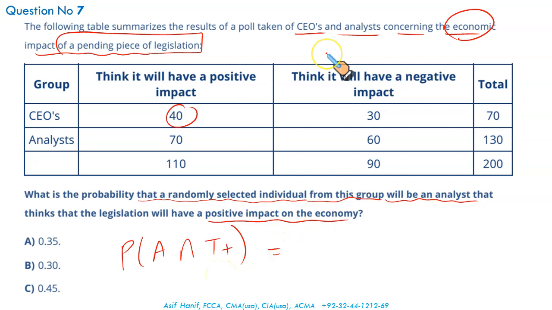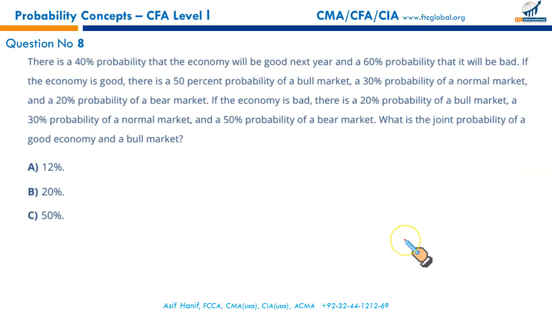So look at this table first. We need an analyst. How many analysts do we have? 130. But we need that particular analyst who thinks that the new legislation will have a positive impact upon the economy. So it's going to be 70 out of how many? 200. 70 out of 200, that's 35% or 0.35. So that makes A the correct option. A it is. Next.